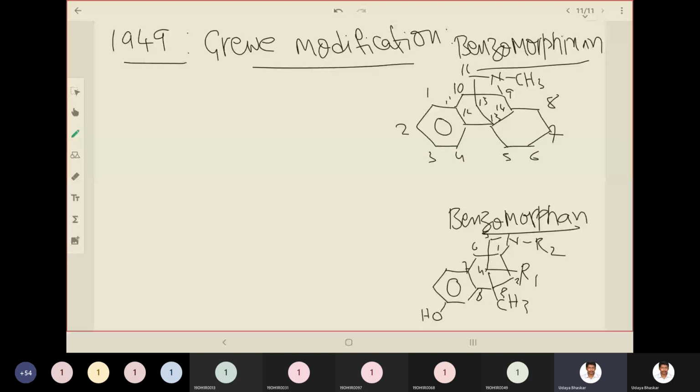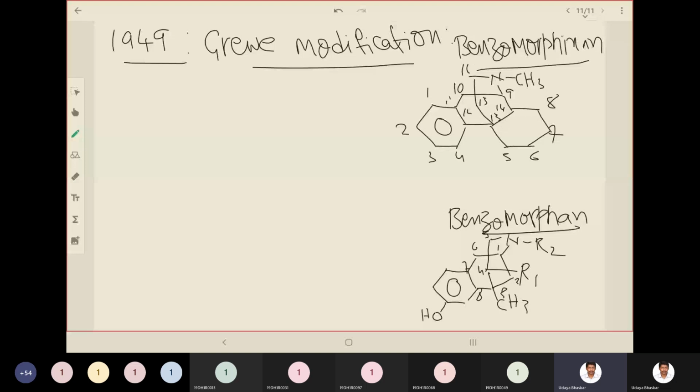I'll remove the numbering so you get clarity between the structure of morphine and benzomorphinol, and benzomorphinol and benzomorphan. From morphine, if you remove the ether linkage, that will result in benzomorphinol. From benzomorphinol, if you remove the cyclohexyl fused ring, that will result in benzomorphan. Okay, and these two, benzomorphinon and benzomorphan, are the series found by Grewe.